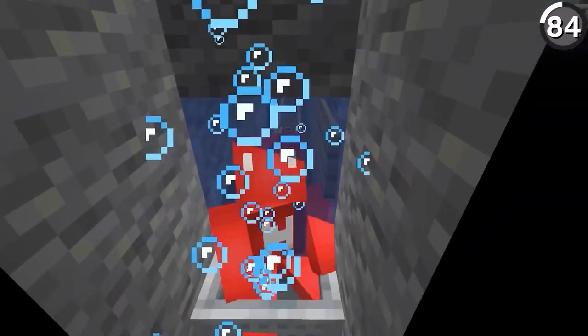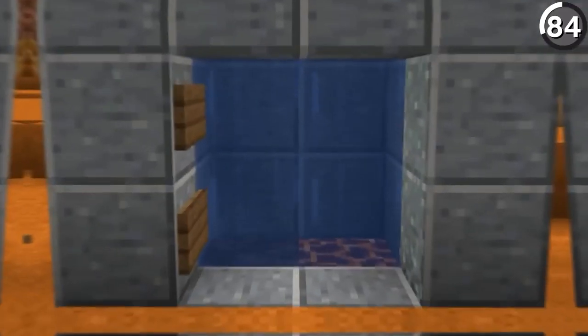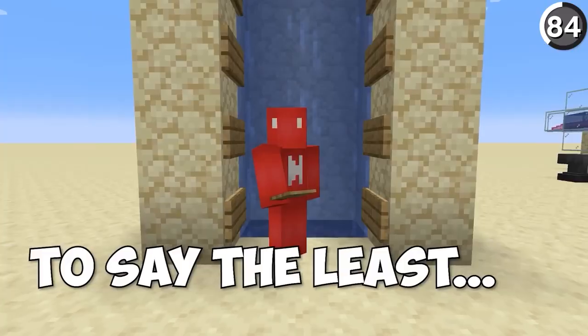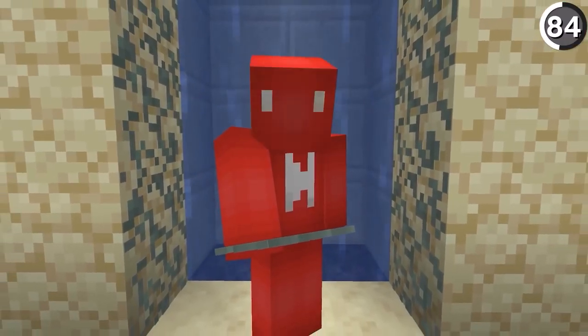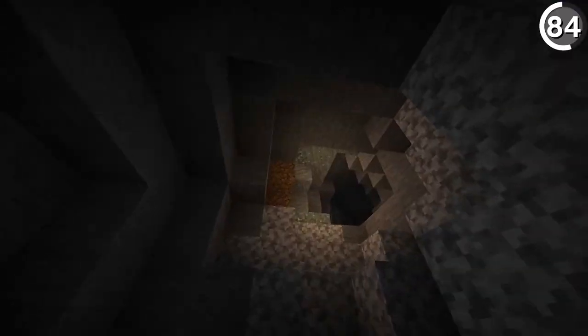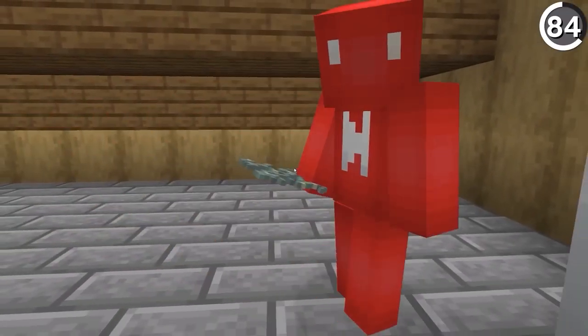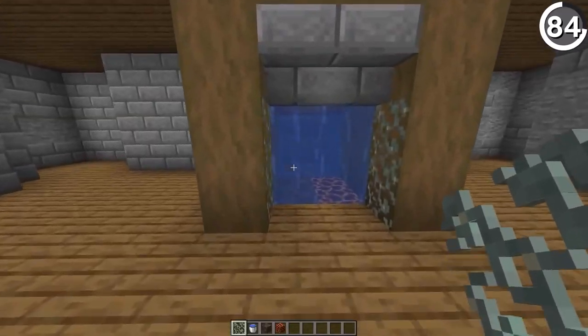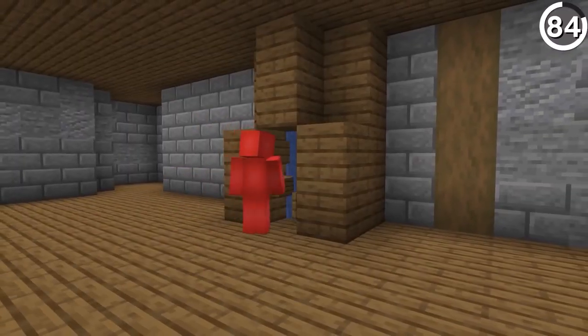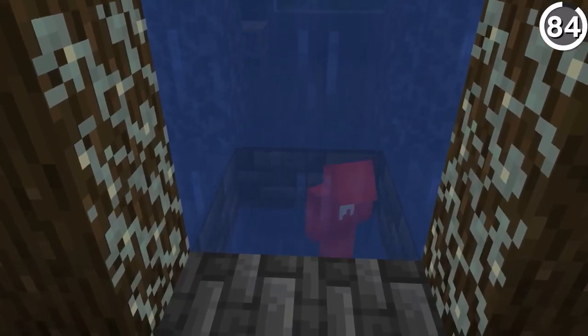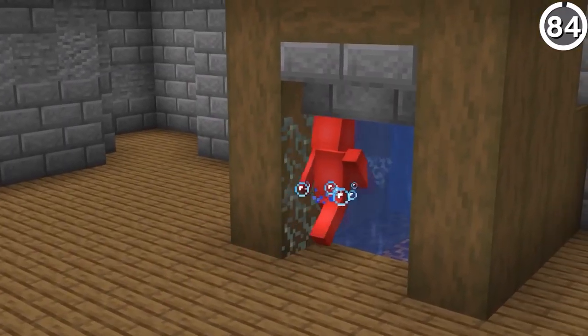So to stop that, we usually use signs like so to cut off the source, which works for sure, but it's a bit obtrusive, to say the least. So to keep it simple and out of sight, glow lichen is a solid pick. See, besides just lighting up your stuff, this organism is good for blocking flowing water, letting us walk into our water base without a problem, or a distracting piece of wood on the side. And if you ask me, that's the best of both worlds, even if it's not the intended use.